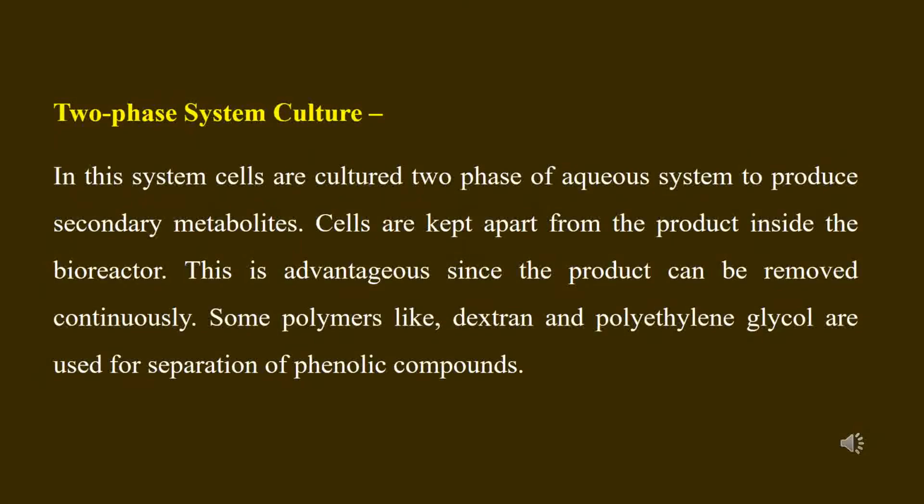In case of two-phase system culture, two phases of aqueous system are used to produce secondary metabolites. Here, cells are kept separated from the product inside the bioreactor with the aid of some polymers like dextran, polyethylene glycol, etc.